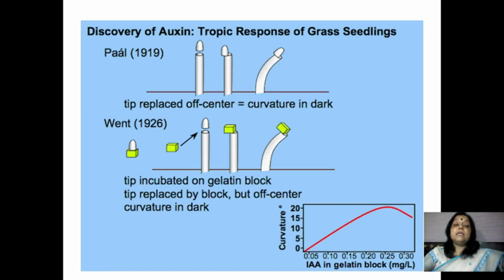In another experiment, Paal cut off the coleoptile tip and placed it asymmetrically on the cut head of the coleoptile, and he discovered that the coleoptile bent away from the side with the tip, and he concluded that the tip secretes a substance which promotes growth even in the dark.